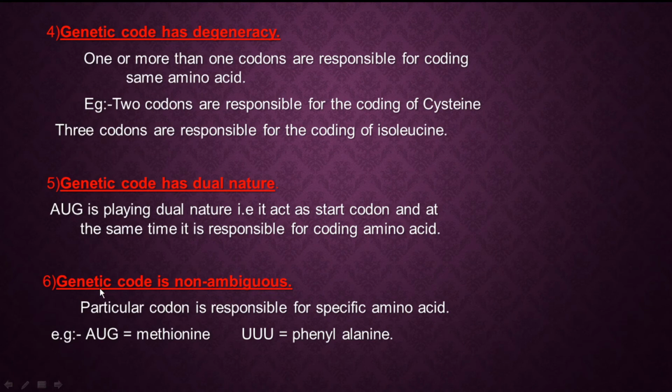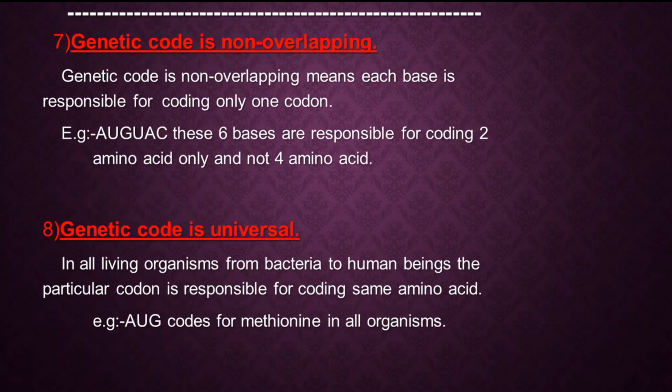Next one is genetic code is non-ambiguous. Non-ambiguous means it is specific. If a particular codon is there, it will code its own amino acid. For example, if the AUG codon is there, it will code the methionine amino acid only. If UUU is there, it will code for phenylalanine only. Means they are specific in nature, or you can say they are non-ambiguous.